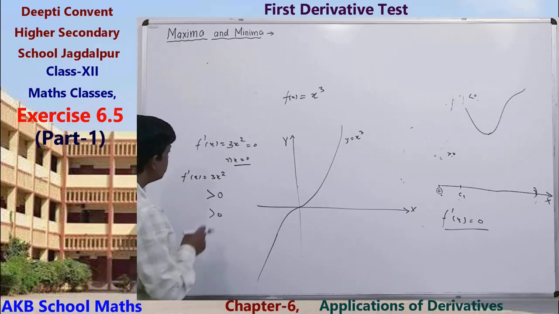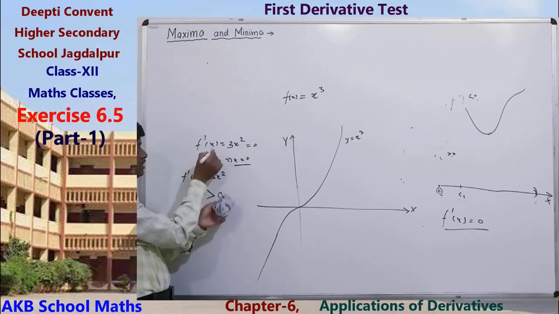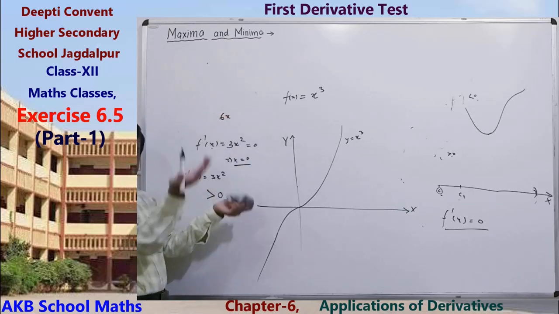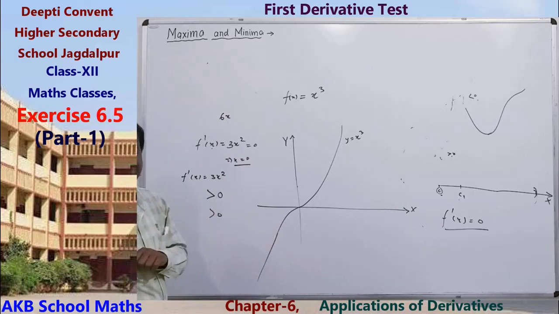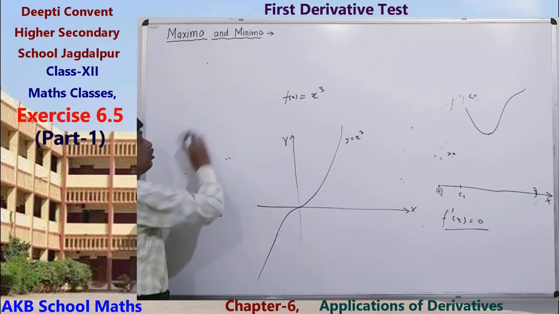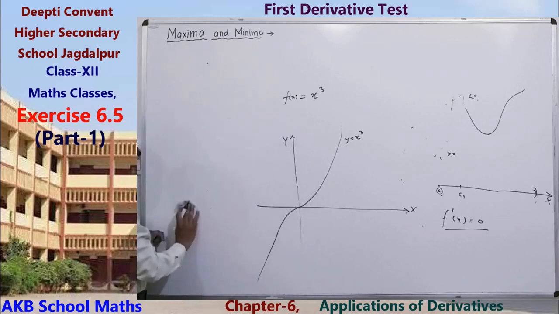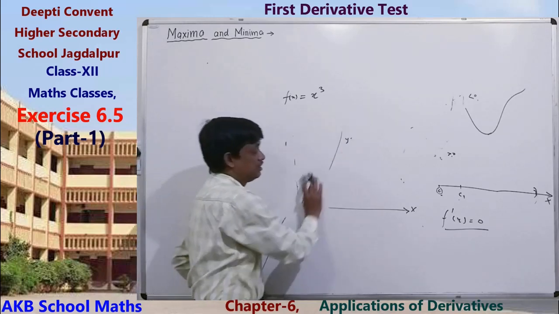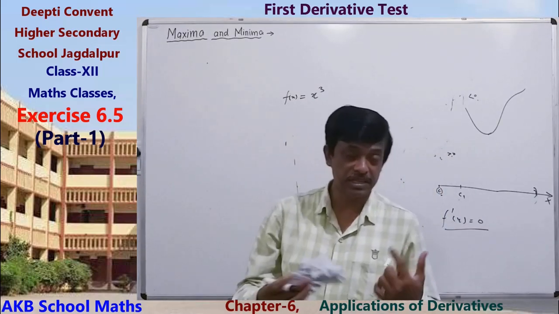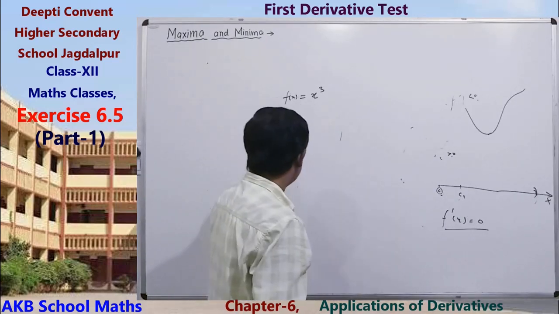Also we see that at this point, if we differentiate again, the second order derivative is 6x. At that point, the derivative is 0, so the second order derivative is also 0. This type of point is called a point of inflection, neither maxima nor minima. So this was the idea of testing whether the function has a maxima or minima value by using the first derivative test.